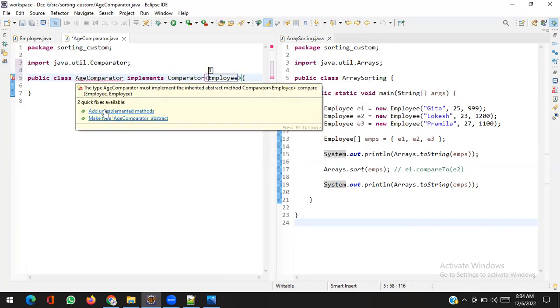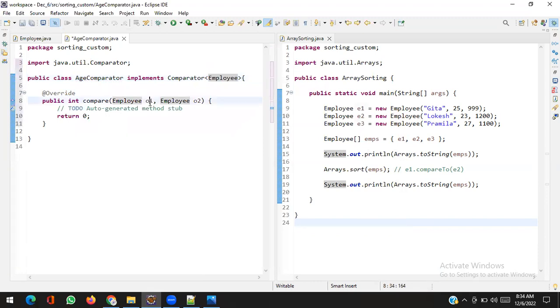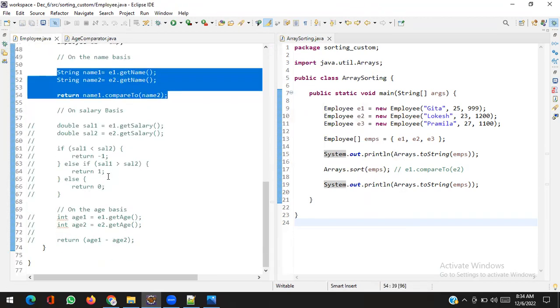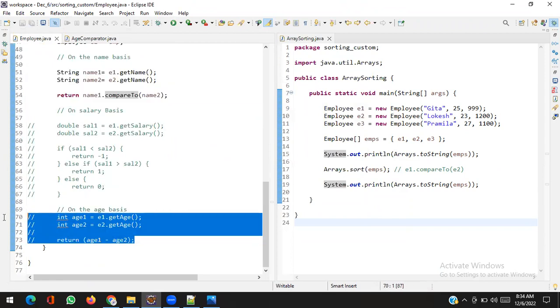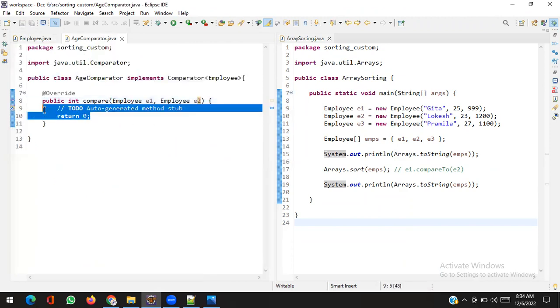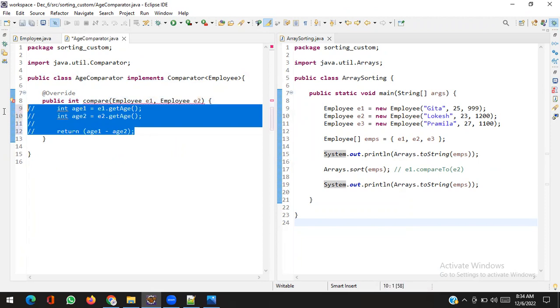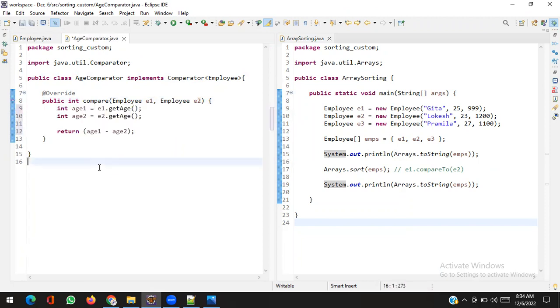It has a compare method which takes two parameters, let's say e1 and e2. On the basis of age, just copy and paste it here and uncomment it. You can see the age comparator will sort elements on the basis of age.